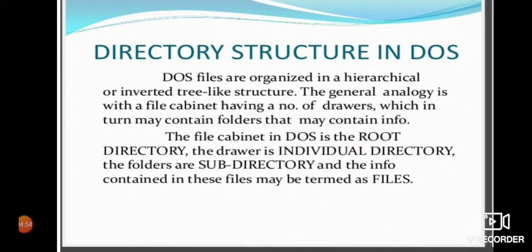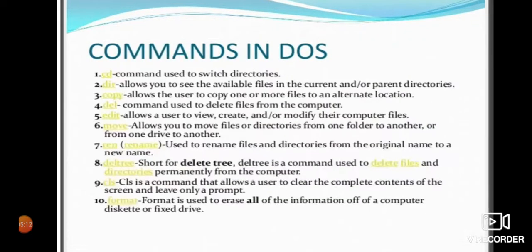So first you have a directory, then subdirectories, and then the files in those subdirectories.